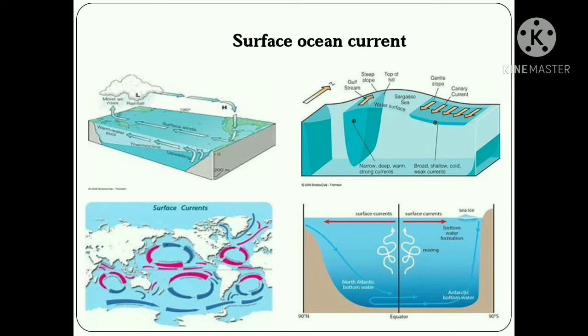The ocean current found up to 500 meters of depth from the surface of the sea is called surface ocean current. The discharge of water in the oceans is measured in Sverdrup unit. 1 Sverdrup discharge means 1 million cubic meters per second discharge of ocean water.